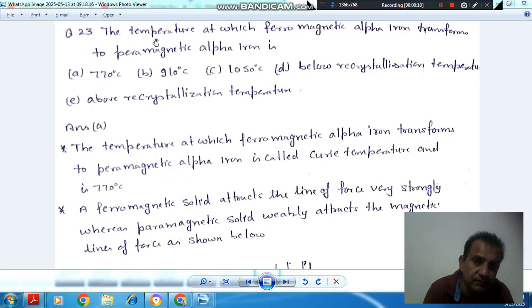Question number 23: the temperature at which ferromagnetic alpha iron transforms to paramagnetic alpha iron is option A, 770 degrees Celsius; option B, 910 degrees Celsius; option C, 1050 degrees Celsius; option D, below recrystallization temperature; and option E, above recrystallization temperature. So the answer is option A. The temperature at which ferromagnetic alpha iron transforms to paramagnetic alpha iron is 770 degrees Celsius.